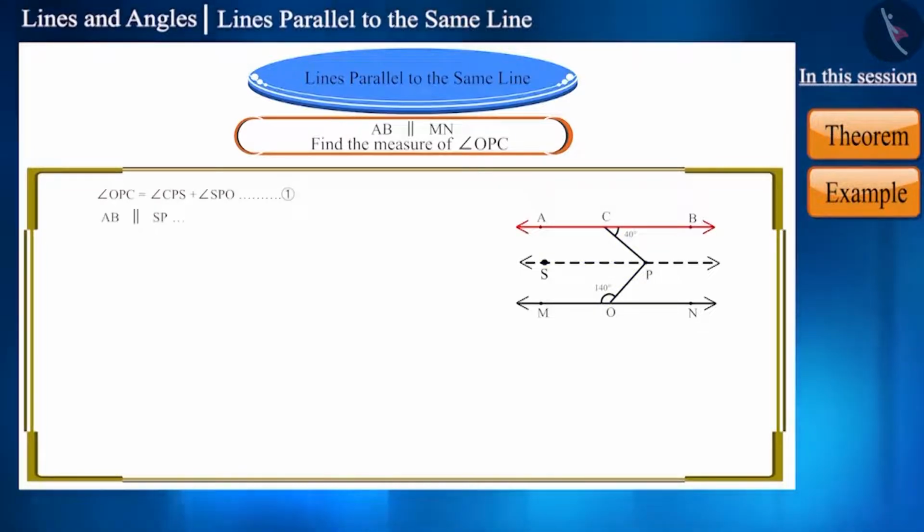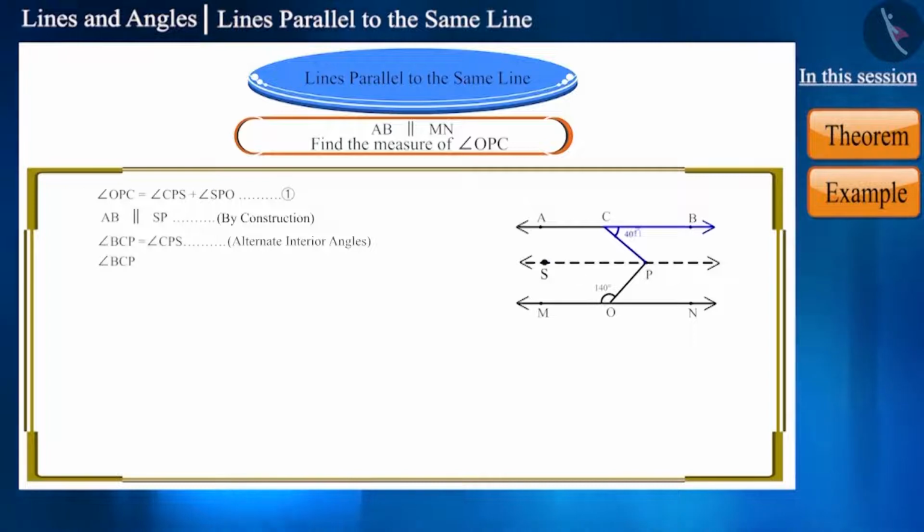Here, line AB is parallel to line SP. So the alternate angles BCP and CPS formed here will be equal. And we are given that the measure of angle BCP is 40 degrees. So the measure of angle CPS will also be 40 degrees.